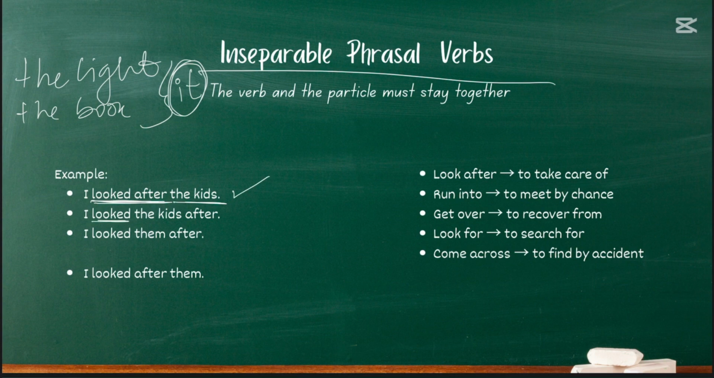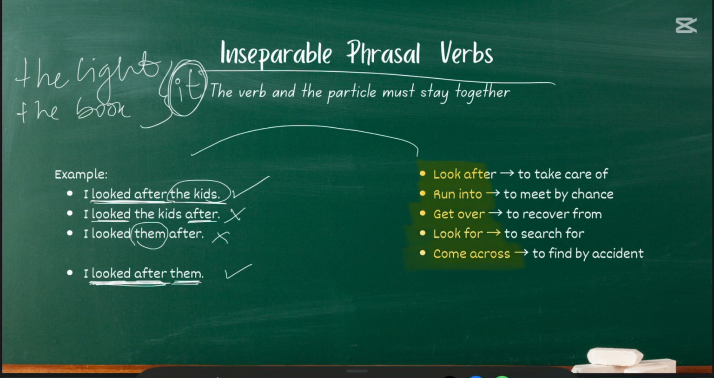Here, clearly the phrasal verb is separated, but we said wrong. And here, the kids, the object is changed into a pronoun, them, but it's wrong. And the last sentence, looked after them, correct, because it follows the rule. The phrasal verb stays together, looked after, and at the end, the object. If we take any verbs from here and translate it to this example, the same rules would be valid.